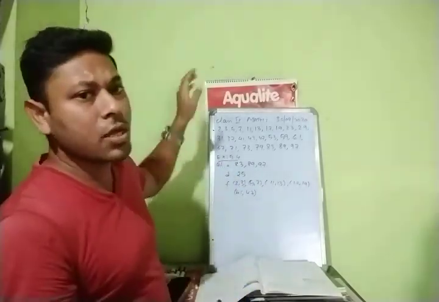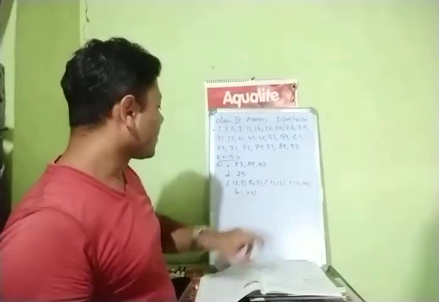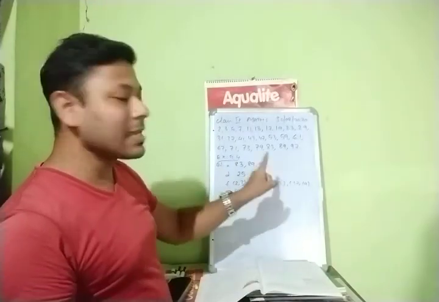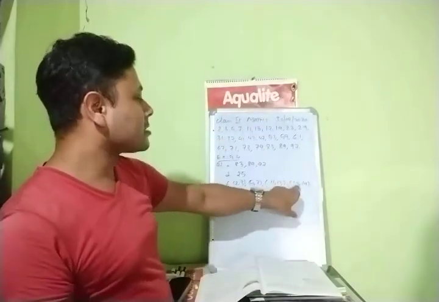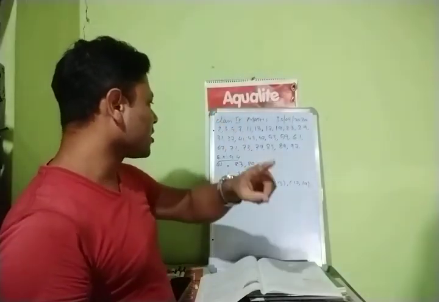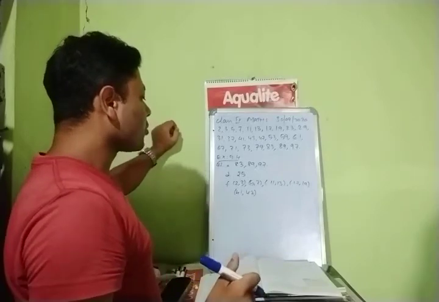Twin prime. Twin means just one number gap will be there. 2, 3. Then 5, 6, 7, one gap. 11, 12, 13. 17, 18, 19, one gap. 41, 42, 43. Like that. Okay children.